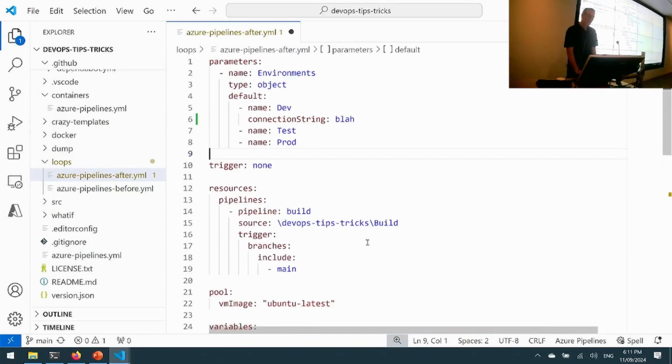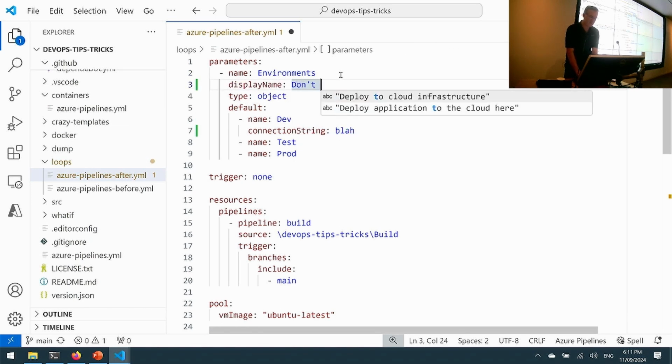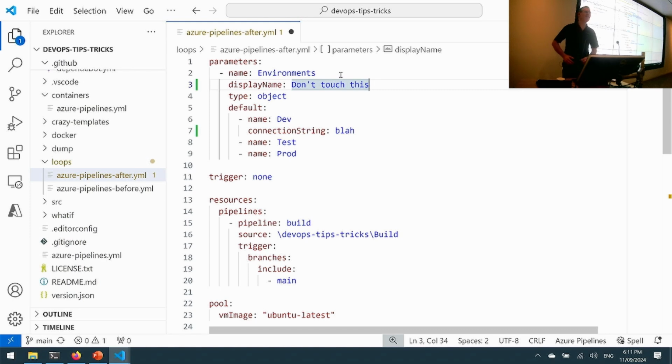Now, it's worth noting, if we did try and manually run this pipeline, you will see that it's a parameter, and it's kind of the only way we can do this. It's kind of a fudge, but it's pretty much the only way we can include that kind of data in our pipeline. So you will see that as a parameter. Often what I'll do is set a display name here to say, sort of, don't touch this. Just as a hint to the person who might be manually running the pipeline, you probably shouldn't be messing with these values because you could cause problems.